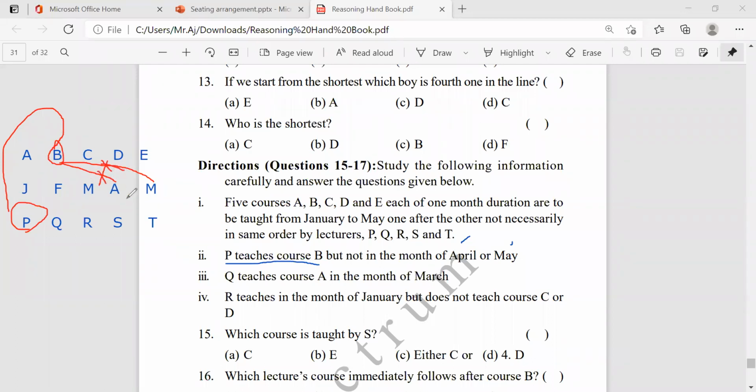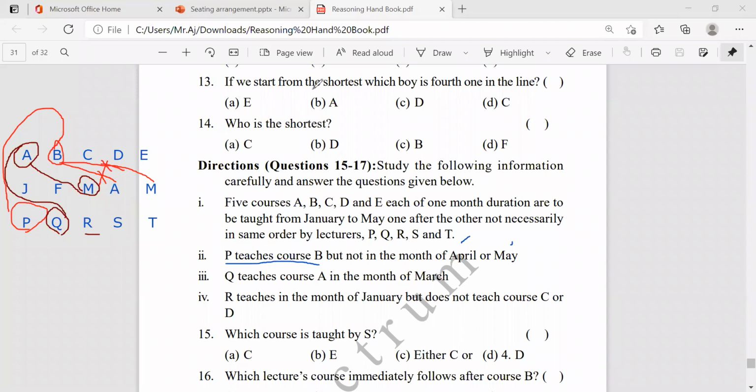Okay. Here. Now next, Q teaches A course in the month of March. This one is clearly they said. Q teaches which course? A course in the month of March. Okay, and R teaches the month of January.